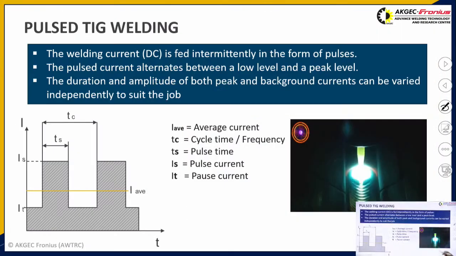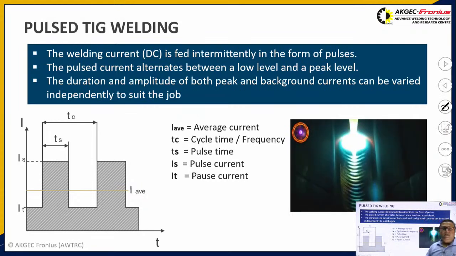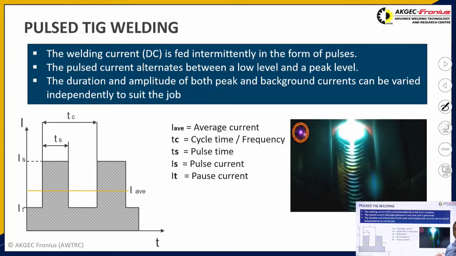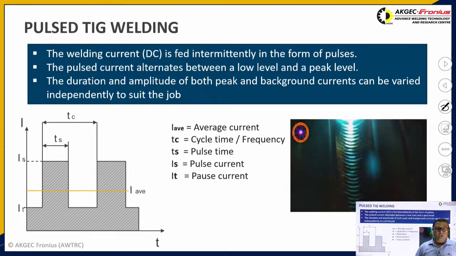So this is the pulse TIG welding operation, and in the case of pulse TIG, base current and peak currents are generally used in order to weld.